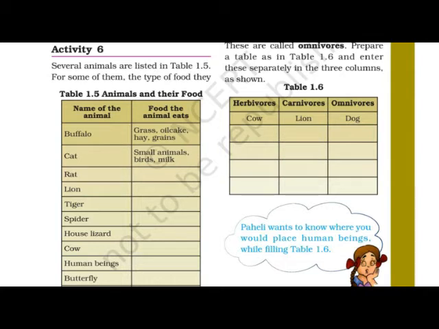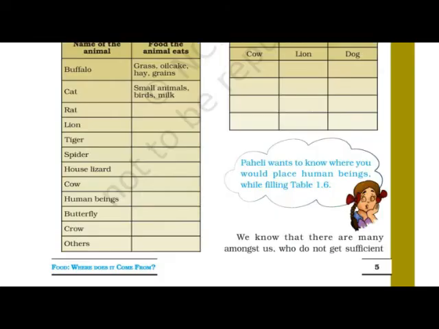Animals and their food. Here they have given total 2 columns in table. Column 1 is for name of the animal, that is buffalo, cat, rat, lion, tiger, spider, house lizard, cow, human beings, butterfly, crow and any other animal.